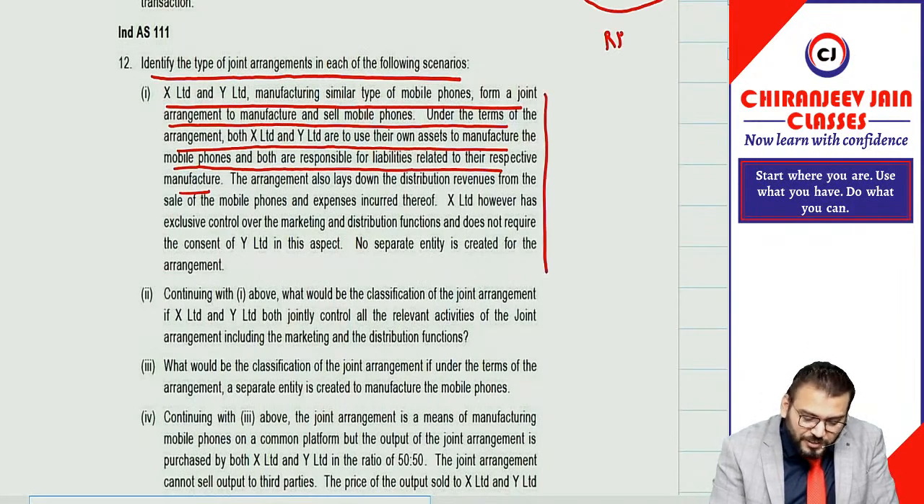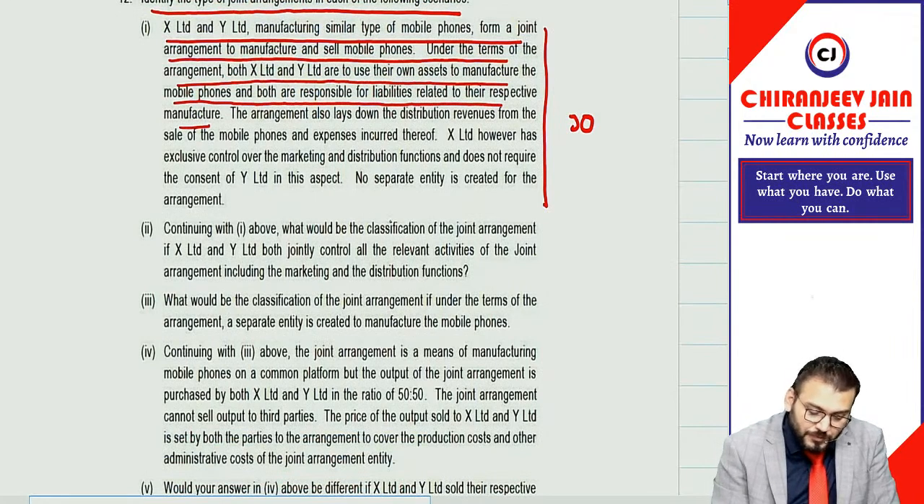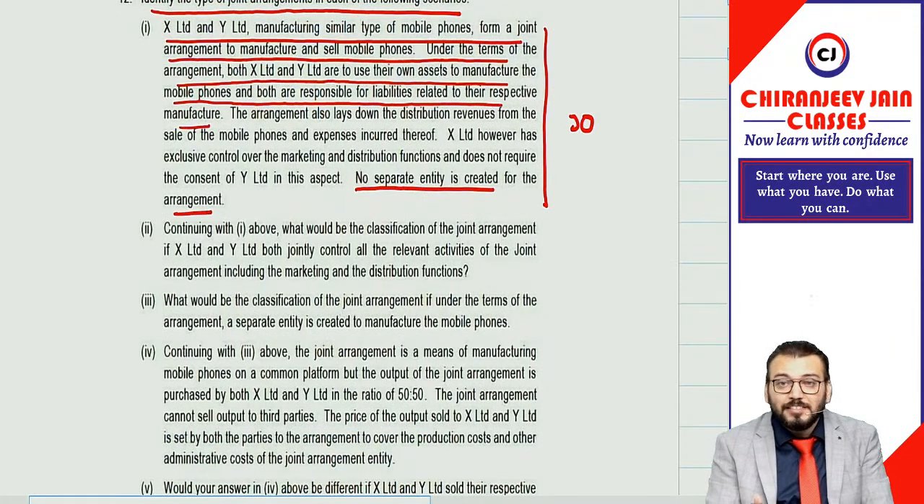So in the first case, it will be a joint operation. I think you understood, correct? And they have written also, no separate entities created for the arrangement. So whenever it is unstructured, it will always be a joint operation. Unstructured joint arrangement will always be a joint operation.